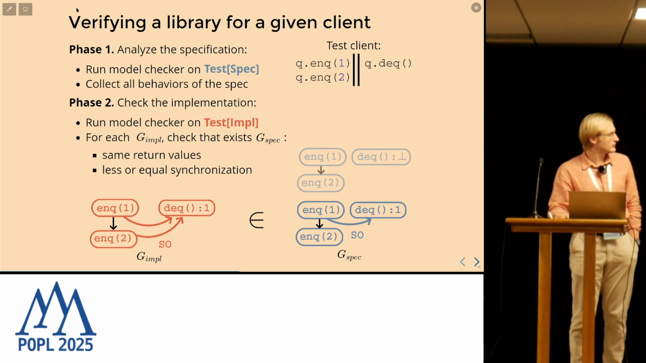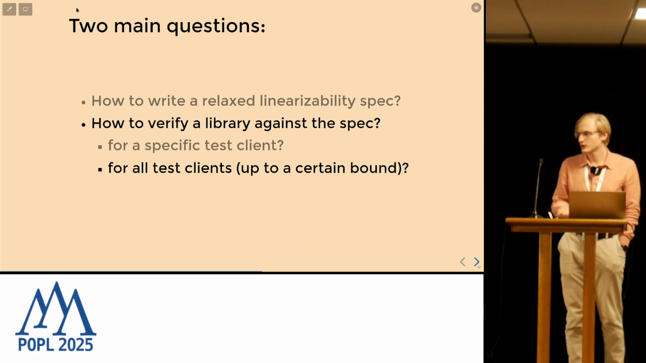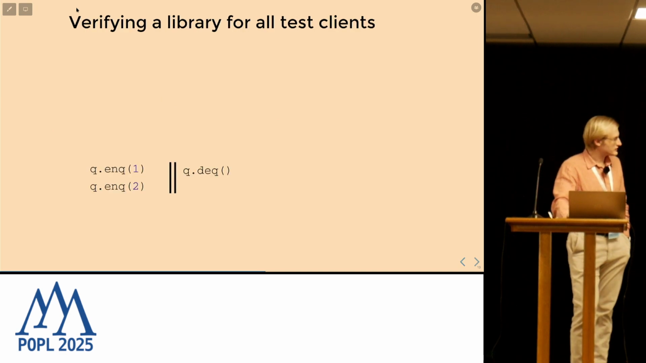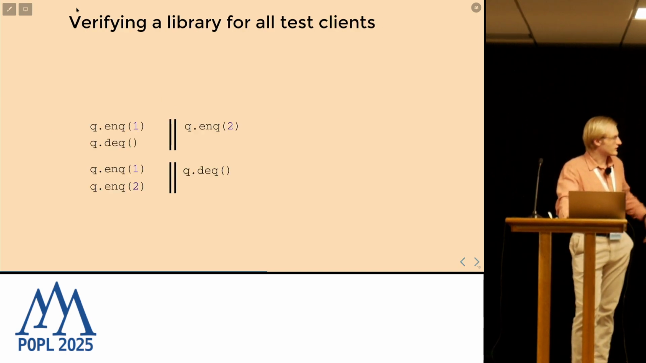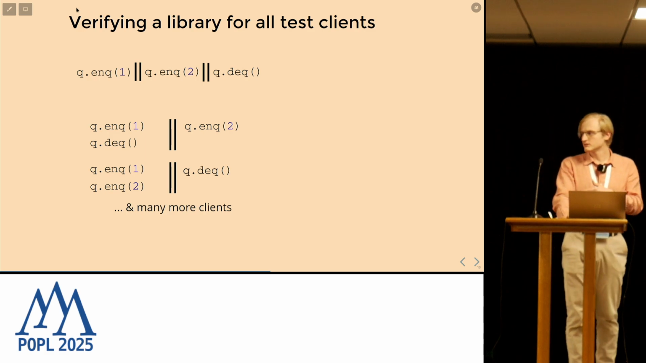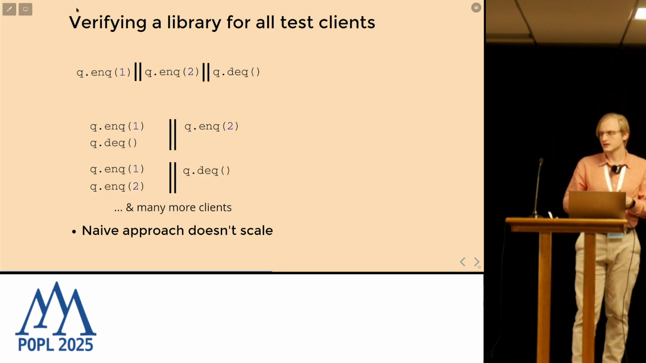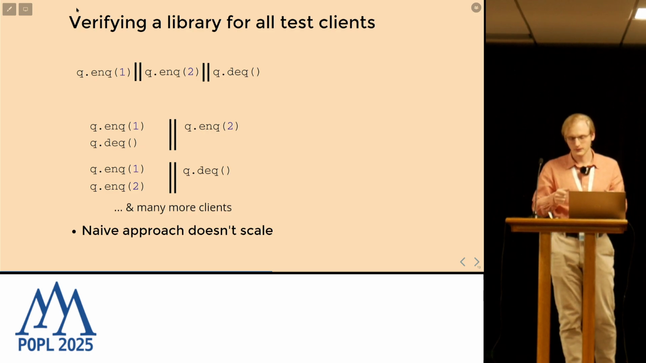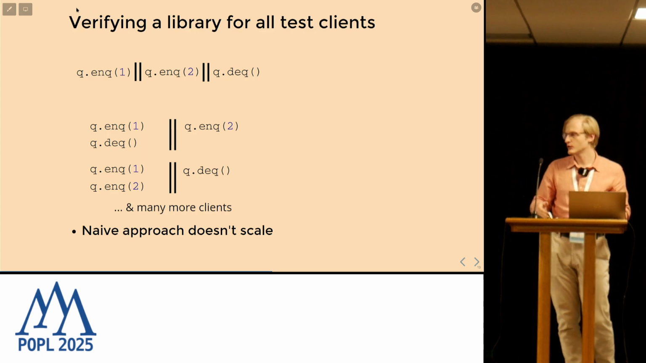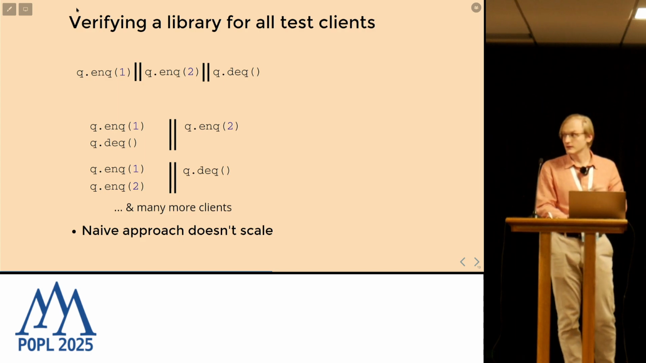This is how we check one particular client, but how do we check all of them? Of course, checking just one is not enough. We check this client, and we should also check this one, and there are many more clients. We can just try to run our tool on all of them, but it doesn't scale well, because the number of clients that we have to check grows very fast with the increasing number of calls of methods of the data structure. Instead, we will try to do something smarter.